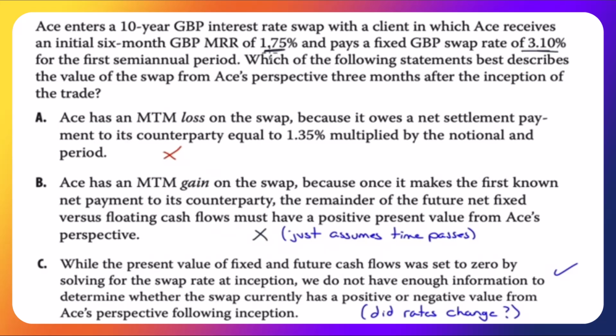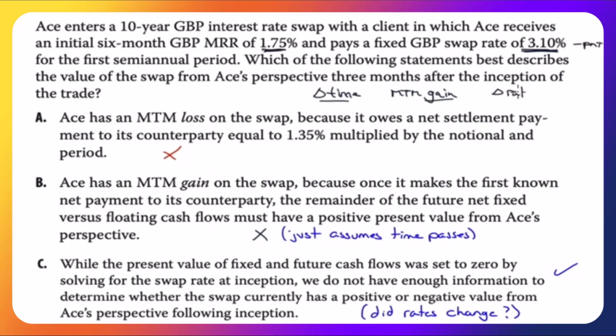Well, we're getting 1.75, we're paying out 3.10, so just with the change in time, we would have a mark to market gain, wouldn't we? Because we're only receiving 1.75, we're paying out 3.10. That would give us a net payment that we've made. If we have a net payment, we have a gain. That's just for the passage of time.